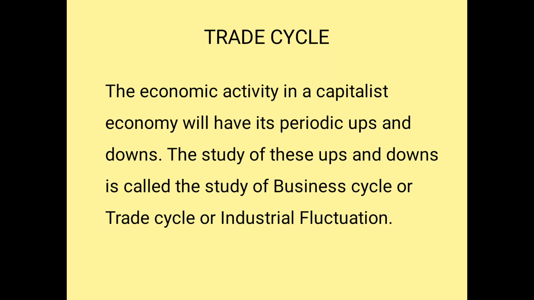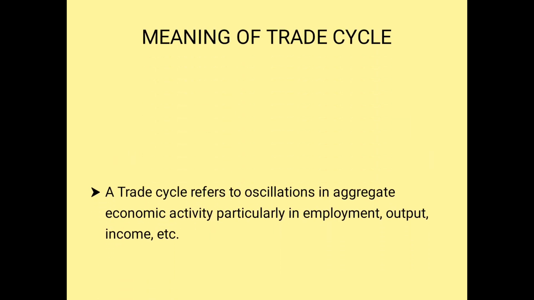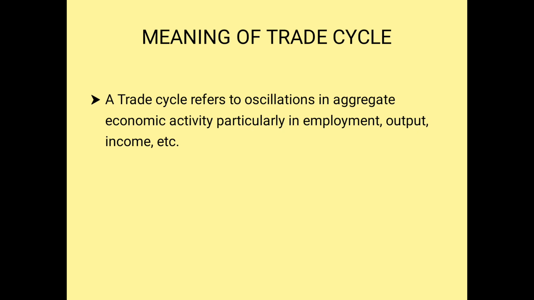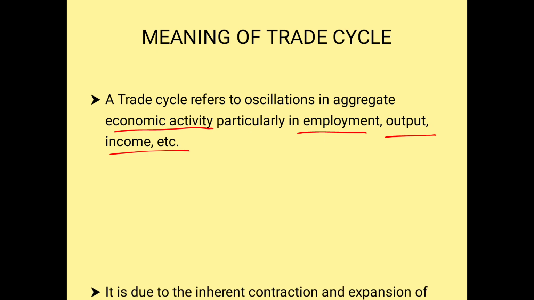So the study of these ups and downs in the business cycle, we call that a trade cycle, or we call it industrial fluctuation. Business cycle, trade cycle, industrial fluctuations, any way you can call it. Now, what is the meaning of trade cycle? A trade cycle is nothing but an economic activity in employment, output and income. So trade cycle studies the economic activity. It studies the employment, the output, and the income.